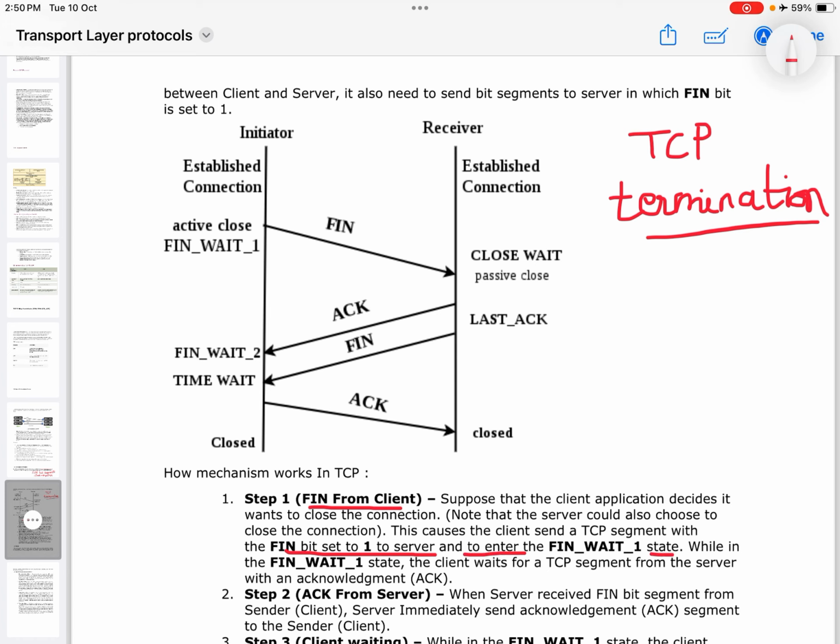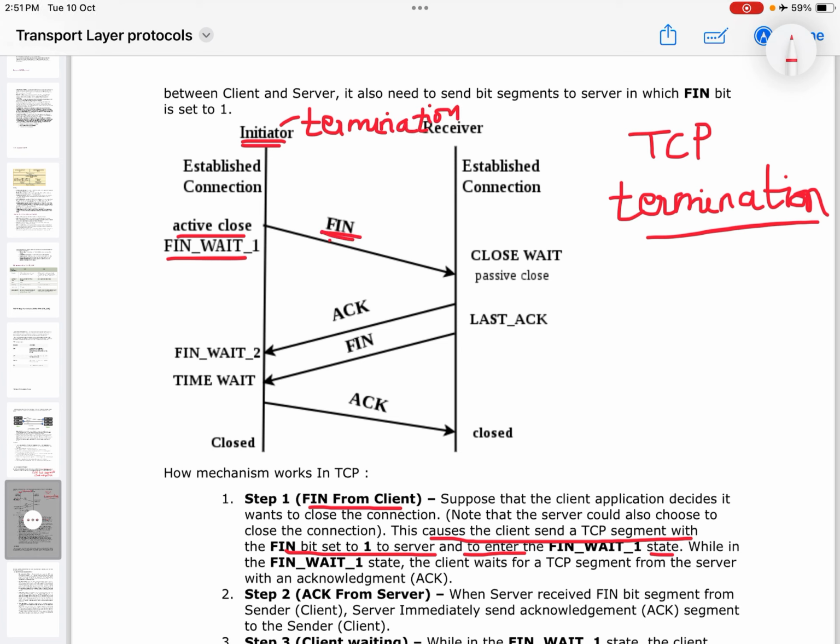This causes the client to send a TCP segment with the FIN bit set to 1 to the server, and it will itself enter the FIN wait 1 state. So this is the initiator who wants to initiate a termination. Then it will send a FIN bit to the receiver.